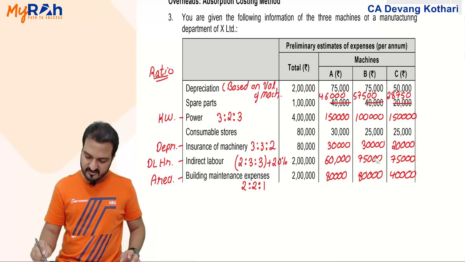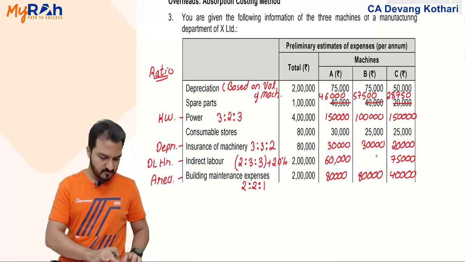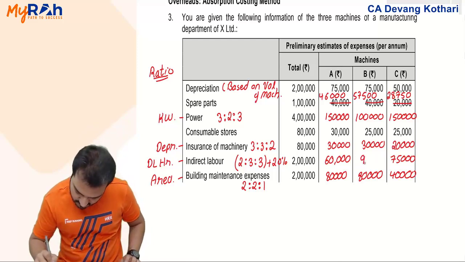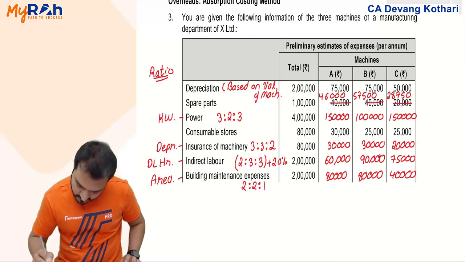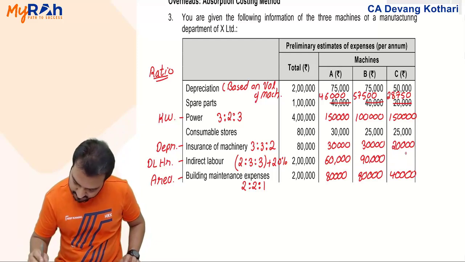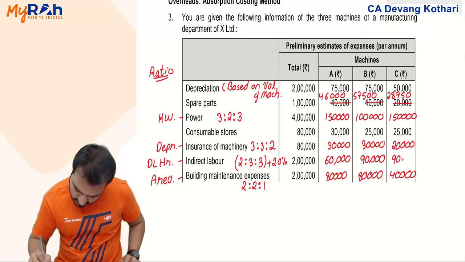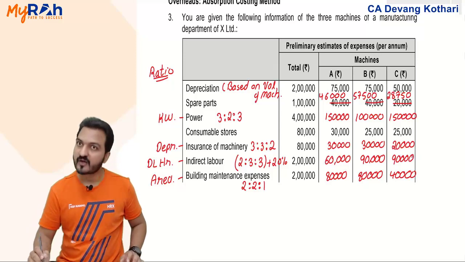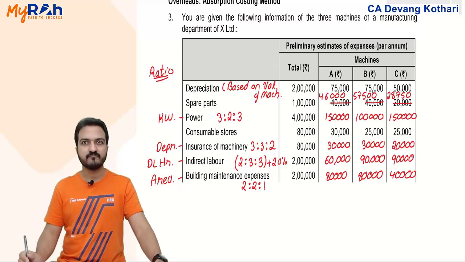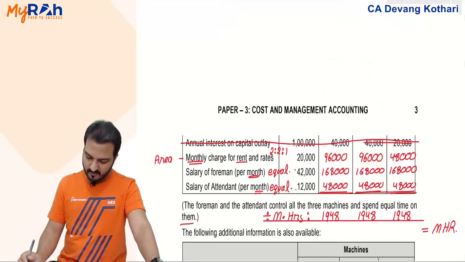Similarly, machine B 75,000 plus 20% makes it 90,000. And same way machine C also, total becomes 90,000. Done? Yes, this now completes my question.